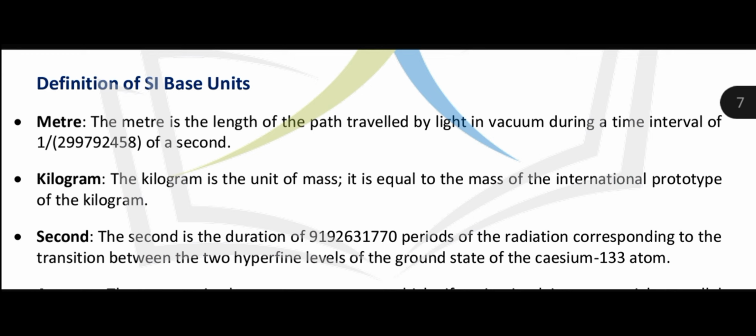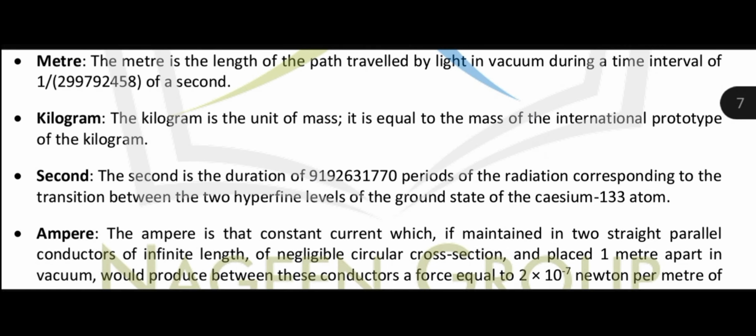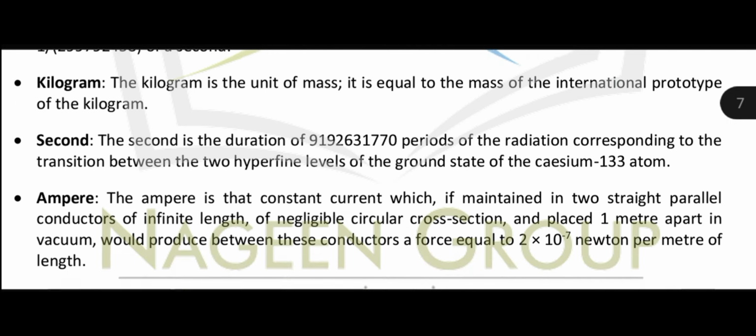Now what is meter? मीटर एक लेंथ है. किसकी लेंथ है? पाथ है वो एक जो ट्रेवल किया गया है. किसने ट्रेवल किया है? लाइट ने वैक्यूम कंडीशन में. और उस पाथ को ट्रेवल करने के लिए टाइम कितना लिया गया है? That is the fraction of time, that is 1 by 299,792,458 of a second. Now this is called meter. Now kilogram. Kilogram is the unit of mass and it is equal to the mass of the international prototype of the kilogram. Now next is the second.